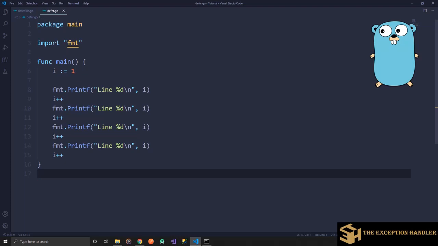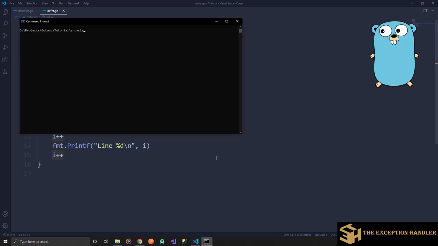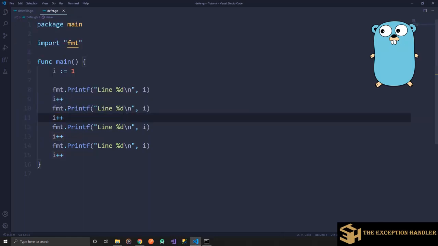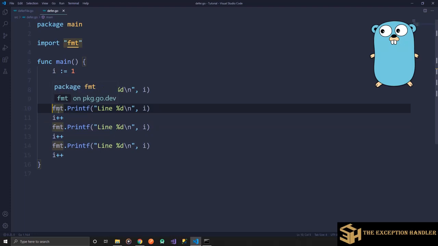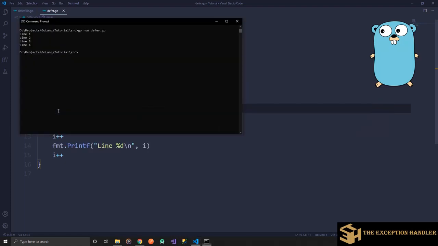Now let's take an example where I'm printing 4 lines, and at every line I'm incrementing the value of i by 1. Now let's try and print this. So here I get the output of line 1, line 2, line 3, line 4. Now let's say I wanted this line or this piece of code to be executed after my program has ended. So I would mention defer before the line, and now let's see what output we get.